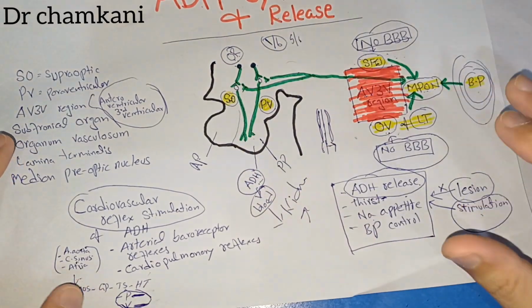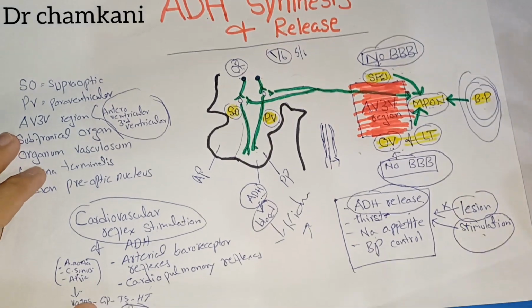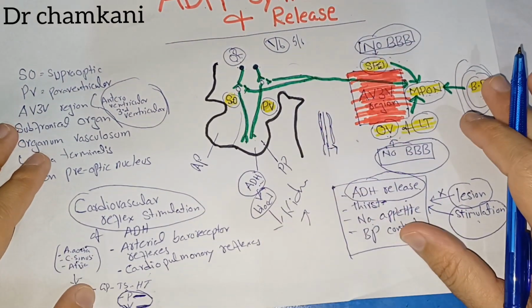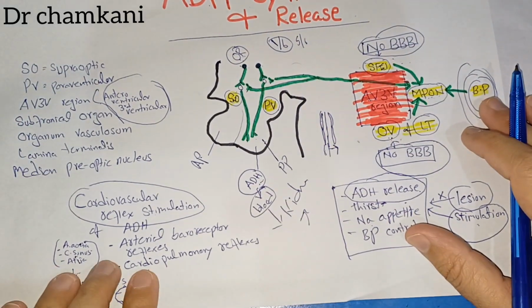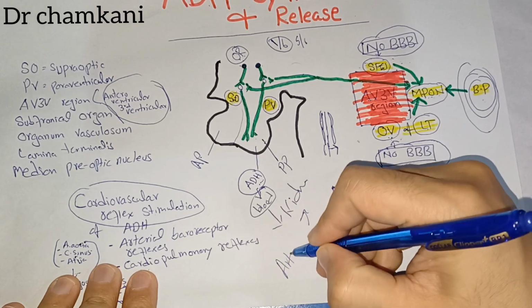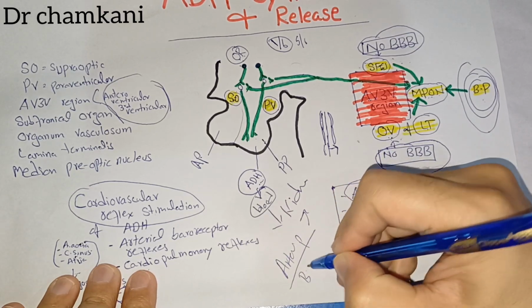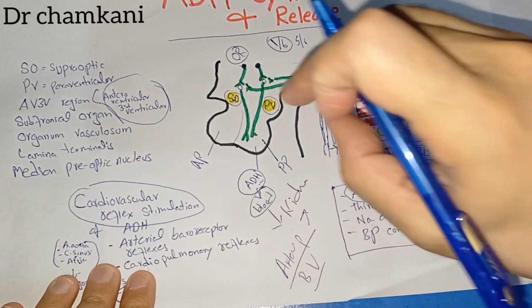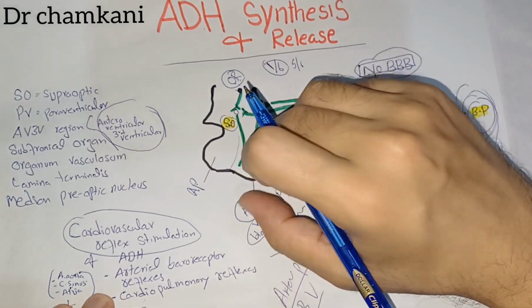So the end result is that not only osmolarity, but changes in the arterial pressure and changes in the blood volume can also have an effect on the antidiuretic hormone.